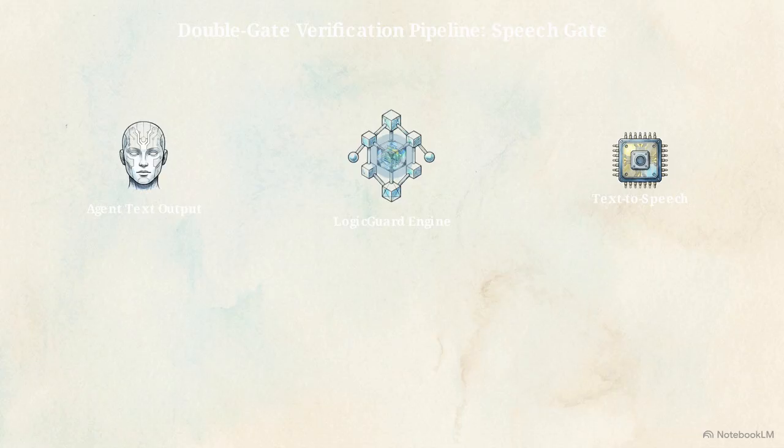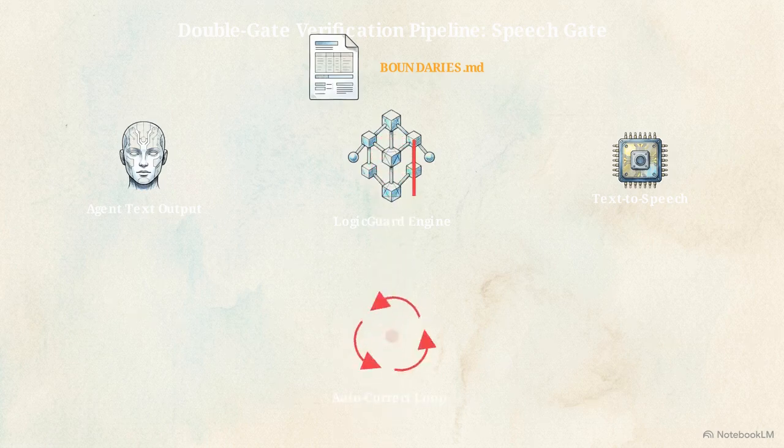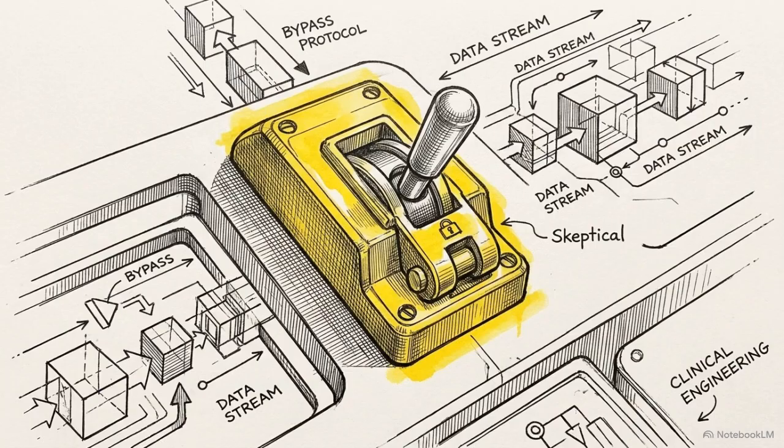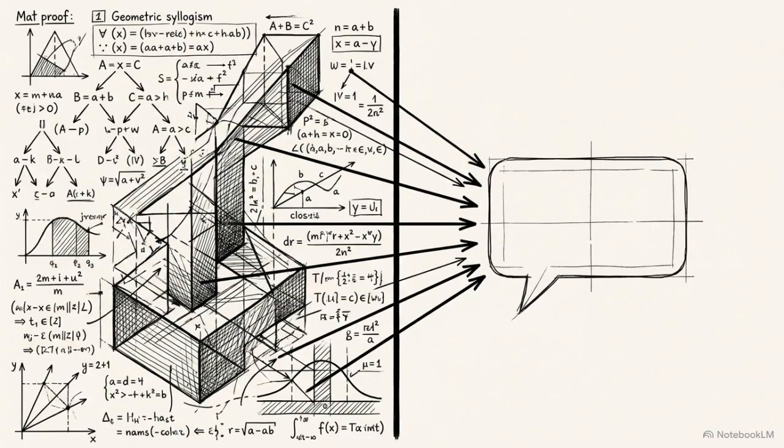The output is strictly cross-referenced against the hard constraints established in the boundaries dossier. If a spoken sentence proposes logic that violates these constraints, the text is blocked and sent to an autocorrect loop. If this logic verification process exceeds a 150 millisecond timeout, the system executes a protective fallback. It halts processing, bypasses non-critical evaluations, and defaults to a pre-signed safe conversational format. Mathematical verification, not conversational language fluency, is the mandatory prerequisite for granting an AI verbal authority over complex engineering environments.